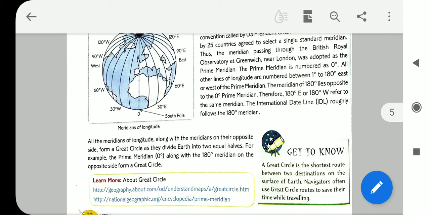Already in the first line, we have seen the semicircle of the meridian of longitude. But if you see the back side, the other part of that 0 degree line, then the extreme opposite line will be the 180 degree. So this will be the great circle.